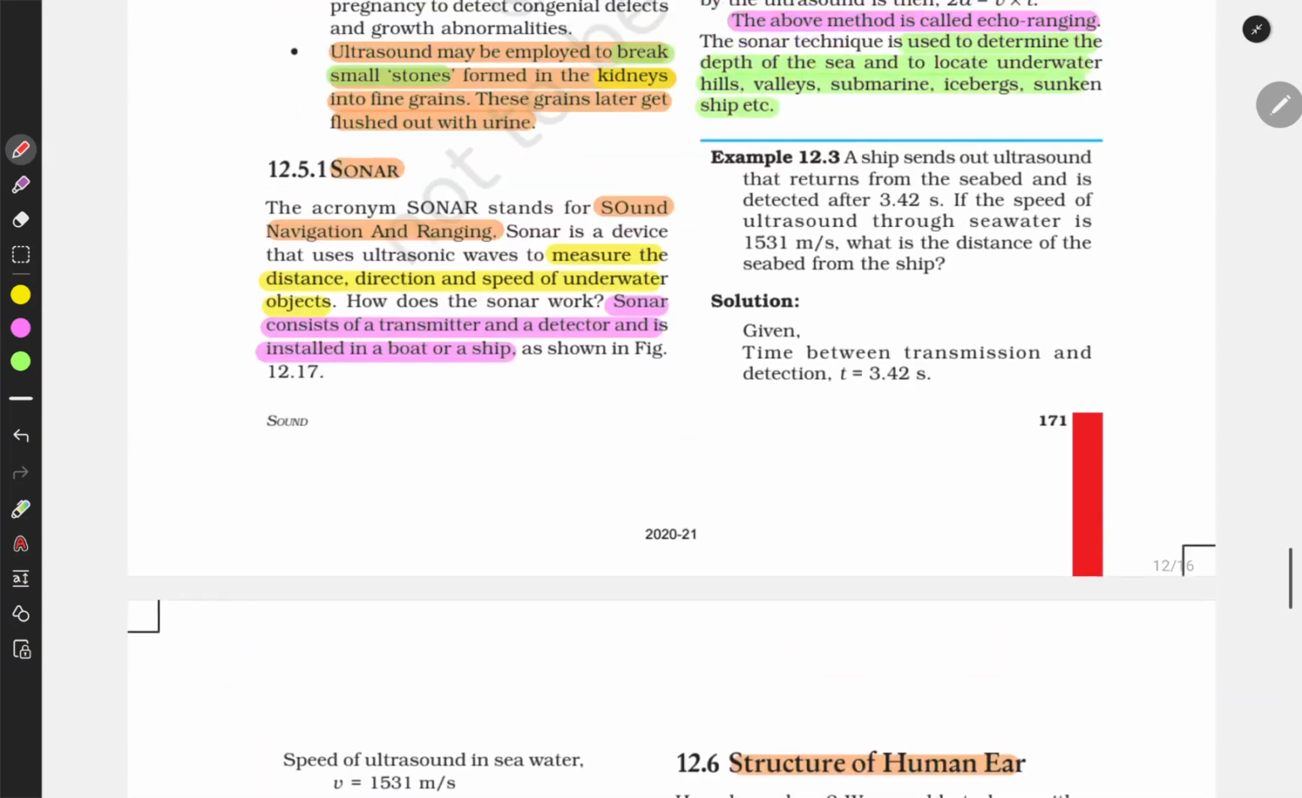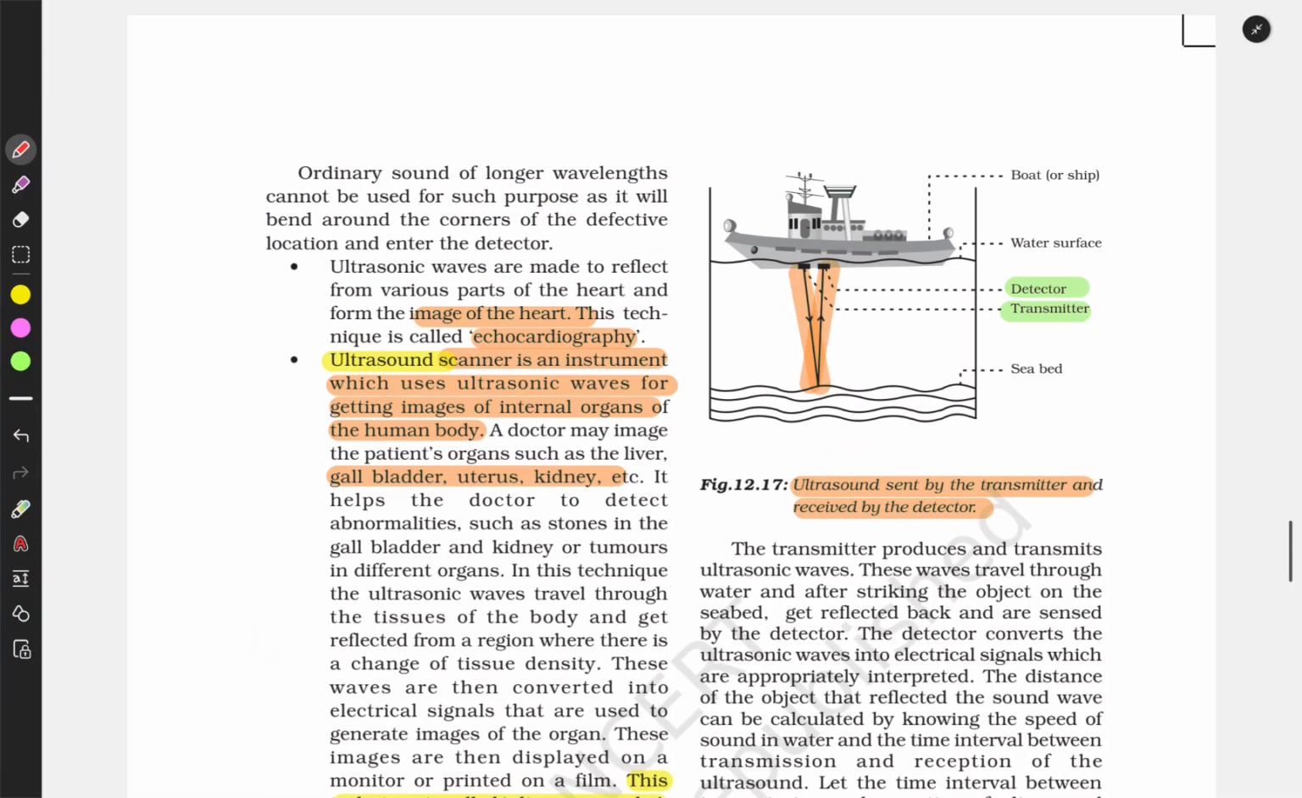We are almost about to finish this chapter. Ultrasonic waves also reflect from the various parts of our heart and form an image of the heart. This is called echocardiography.